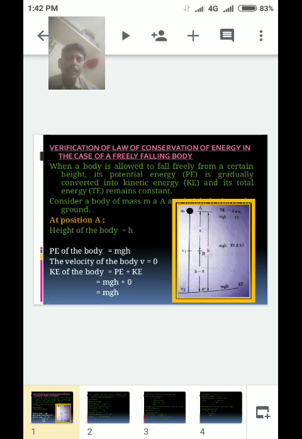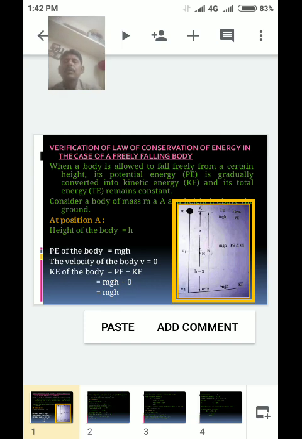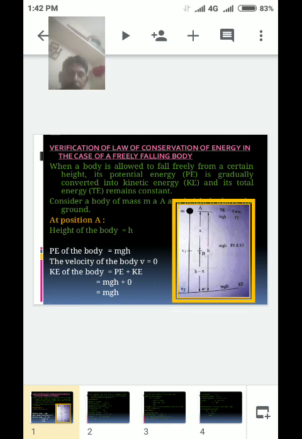Consider a body of mass m at a height h above the ground. The freely falling body is at position A, then position B, and last position C, which is the ground position.